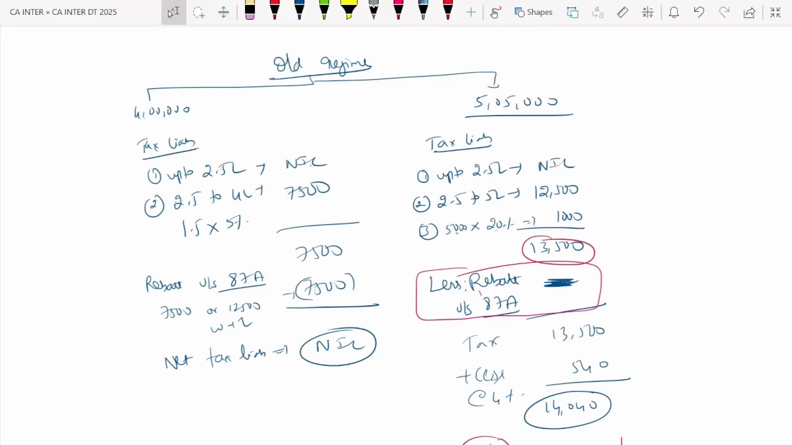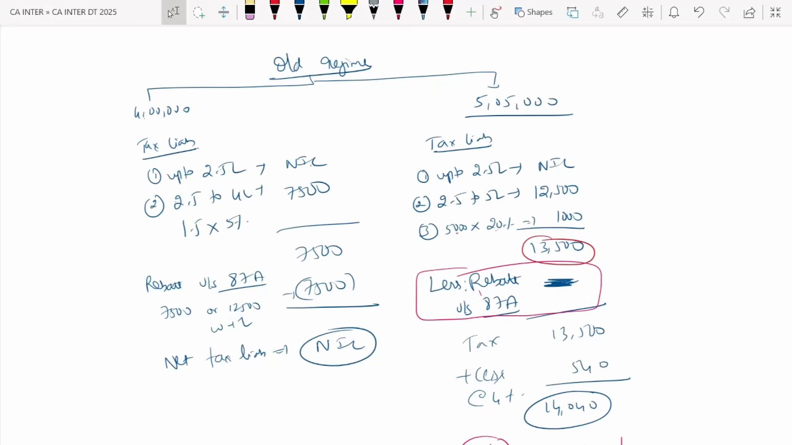7,500 rebate, so net tax liability is nil. On the other hand, if my income is 5 lakh 5,000 rupees, up to 2.5 lakh, nil. 2.5 lakh to 5 lakh, 12,500. And 5,000 extra. For 5,000 extra, I am paying 20%, 1,000. Total is what? 13,500. Less rebate under section 87A.